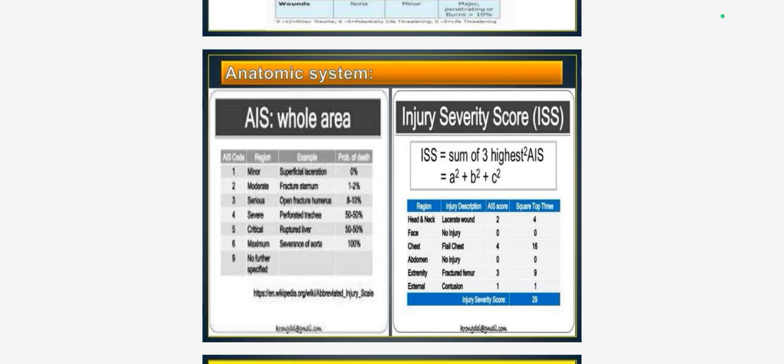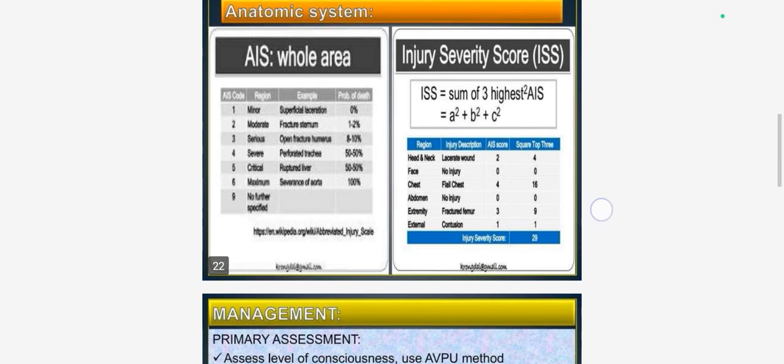For the whole area, examples are superficial fracture of the sternum, open fracture of the sternum, and ruptured liver. The Injury Severity Score is equal to the sum of the squares of the three highest AIS scores of the body areas. Here you can see head and neck injury description, lacerated wound, and AIS score will be 2. You can calculate the Injury Severity Score according to this formula. And here we see the anatomic system injury.